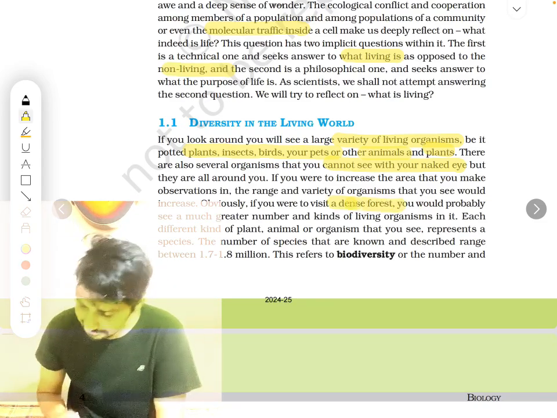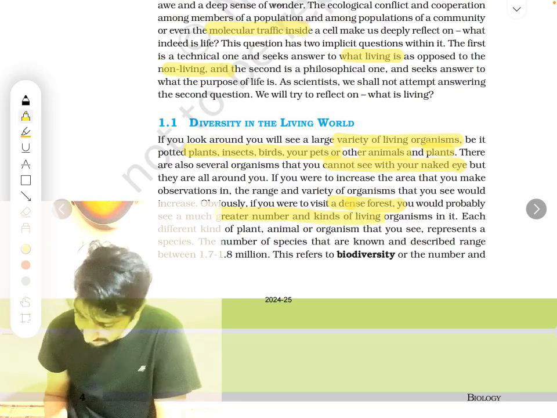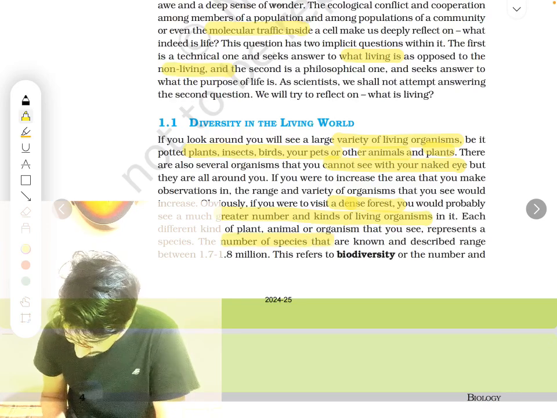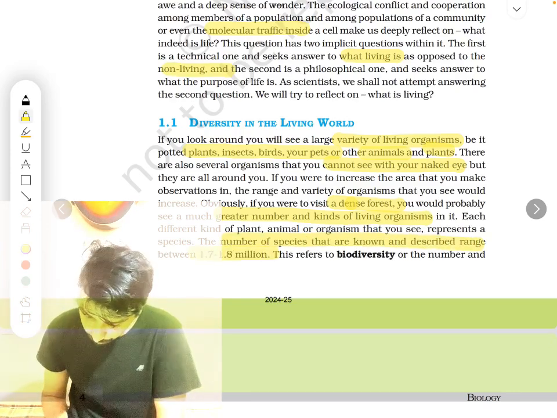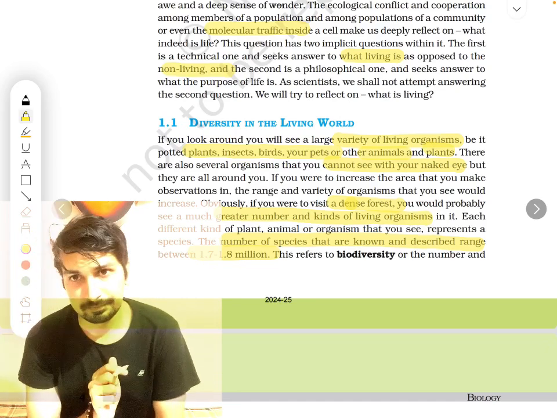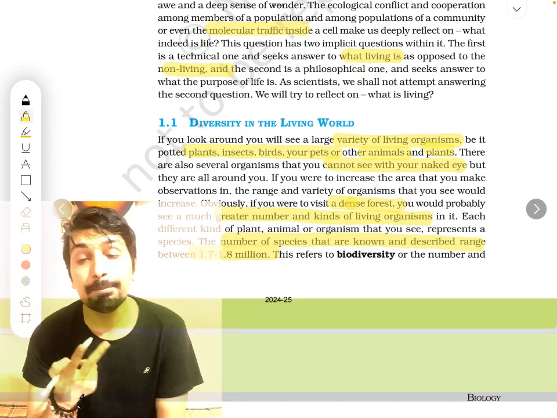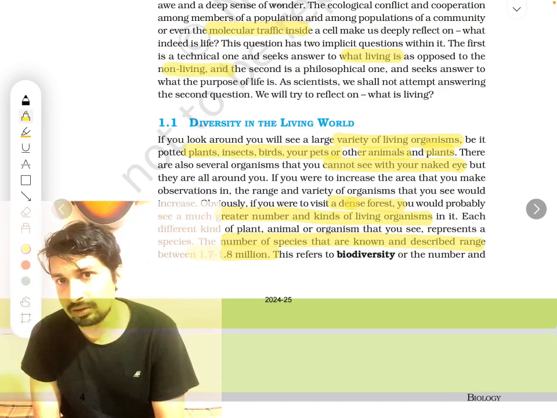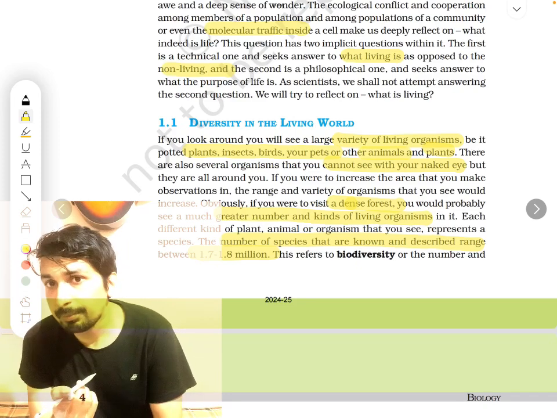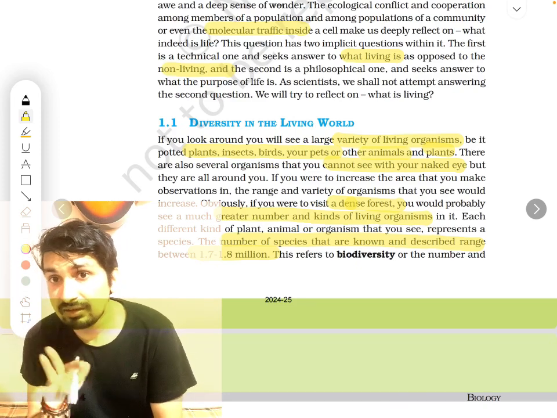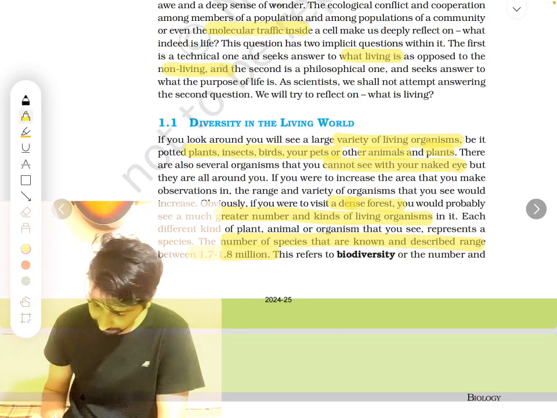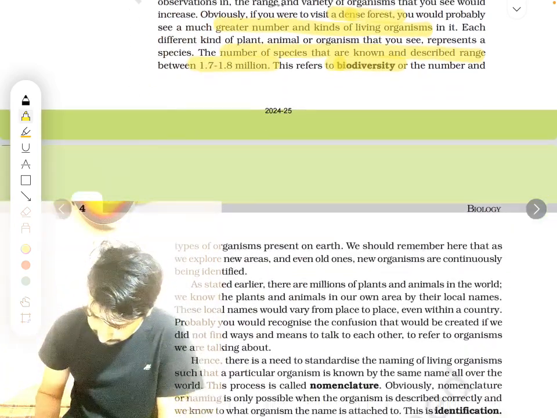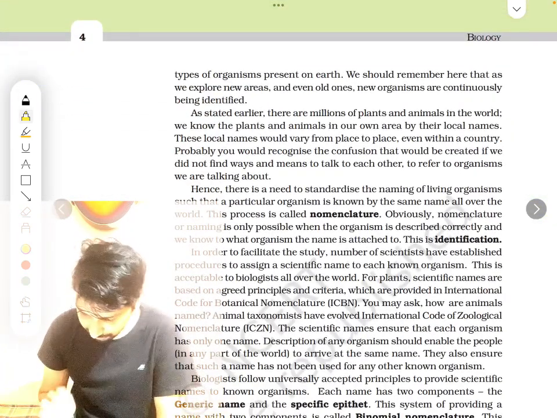For example, if you were to visit a dense forest, you would probably see much larger types of organisms in it. Okay, so totally the number of species that have been defined is 1.7 to 1.8 million. This is a very important number. 1.7 to 1.8 million species, different types of organisms, are there. It's not just one human population, it's not just one organism. These are the different types of organisms that are identified. This is known as biodiversity, the number of types of organisms present on the earth.